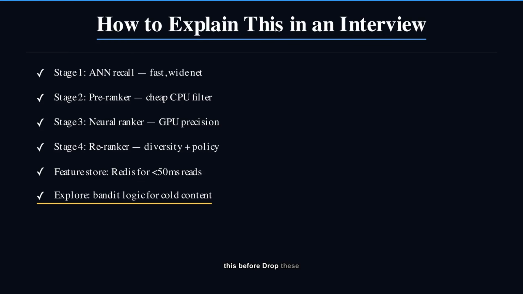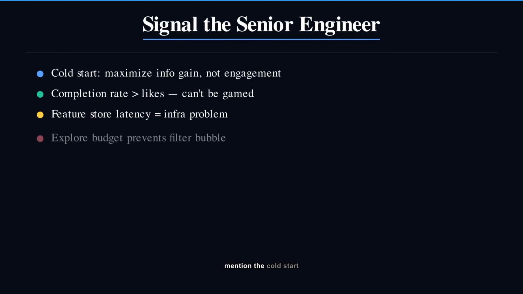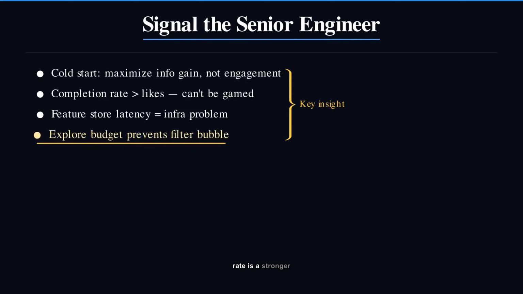Want to sound like you have built this before? Drop these 3 concepts naturally. First, mention the cold start seed set. The system maximizes information gain for new users, not just engagement. Second, say completion rate is a stronger signal than likes. It cannot be gamed. Third, note that feature freshness is an infrastructure problem as hard as the ML problem. Interviewers at FANG hear these and immediately think senior.